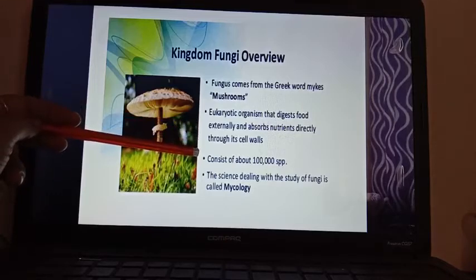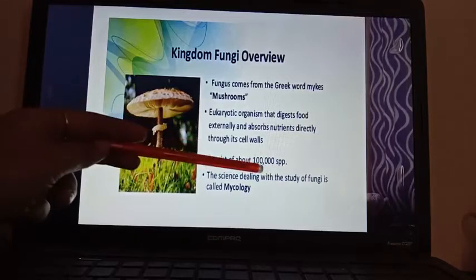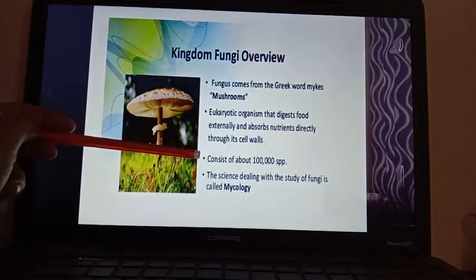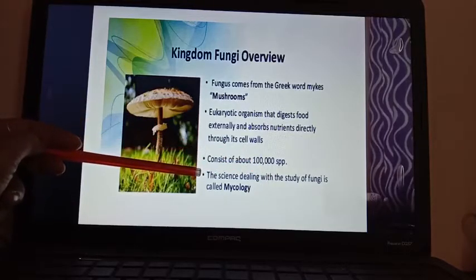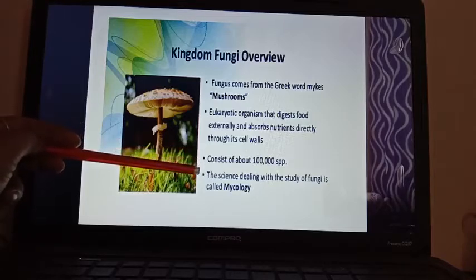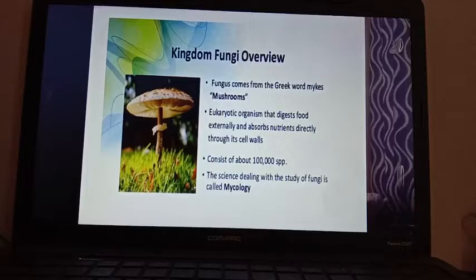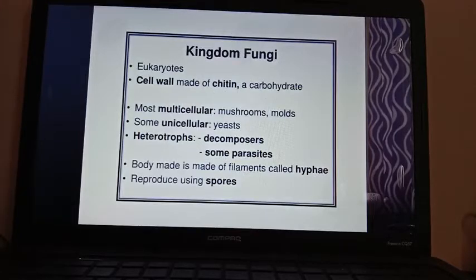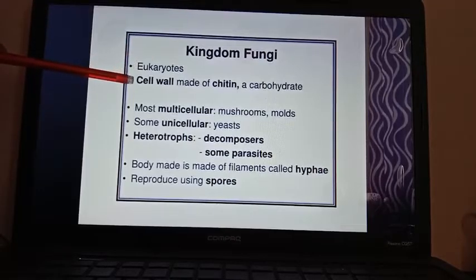The kingdom consists of a great many species. I have already told that so many organisms or members are present in the kingdom Fungi. The science dealing with the study of fungi is known as mycology. Mycology is the study of fungi. Now the characteristics or features of the kingdom Fungi. They are mainly eukaryotes. Their cell wall is made up of chitin, that is a carbohydrate.